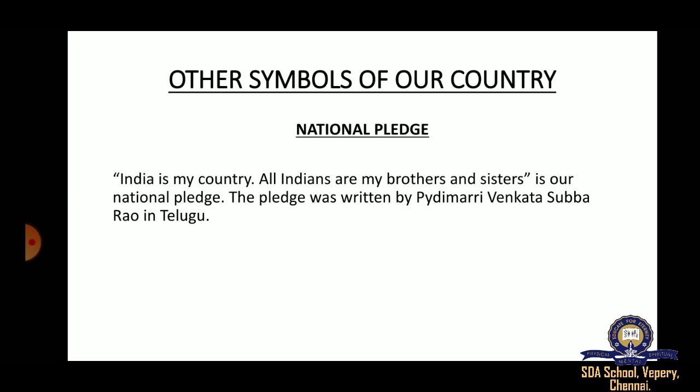The next symbol of our country is our national pledge. Every day in our school assembly we have this pledge, isn't it? India is my country, all Indians are my brothers and sisters. This pledge was written by Pydimarri Venkata Subba Rao in Telugu language.